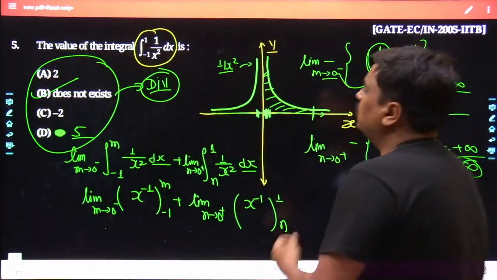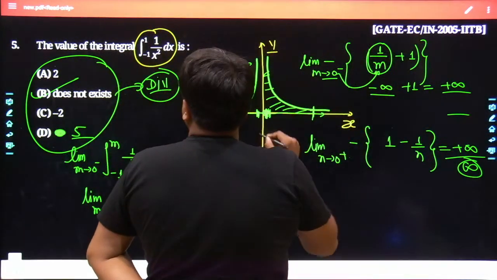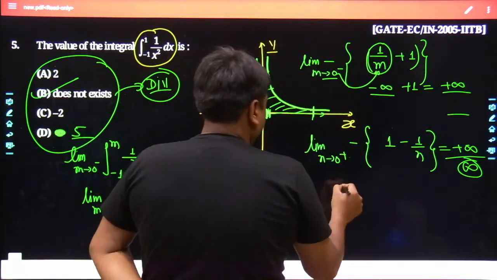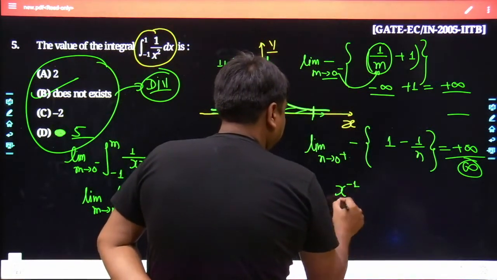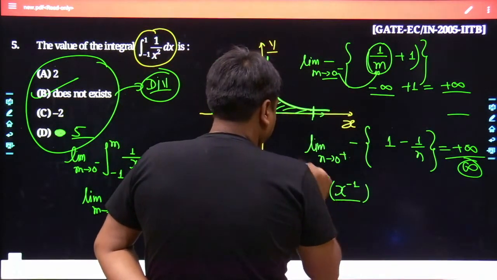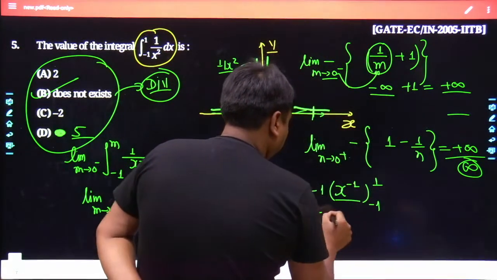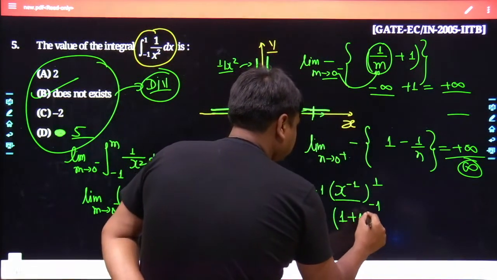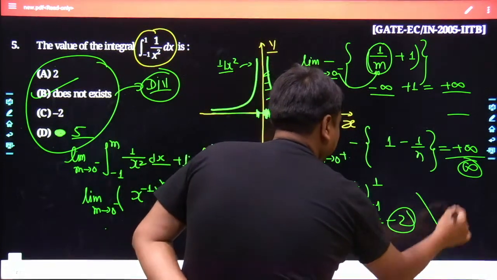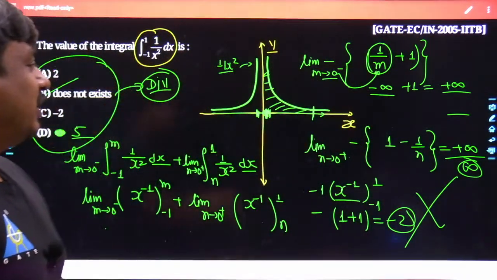May I know how you guys could have got this answer? Probably the integration of x to the power of minus 1, the minus sign you guys could have taken out. This thing you have done, no? It's a big no. How would the negative sign be made?